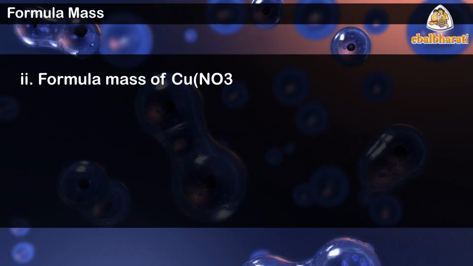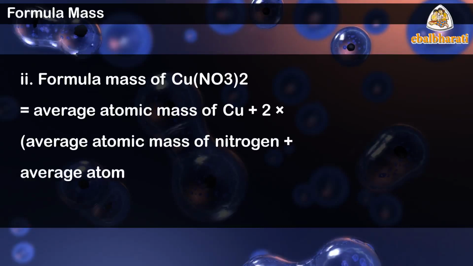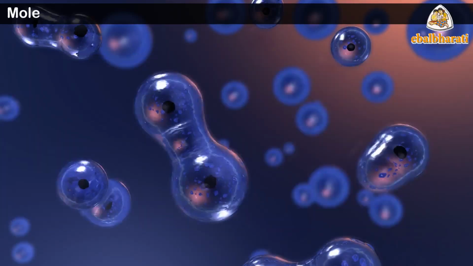Formula mass of Cu(NO3)2 equals average atomic mass of Cu plus 2 into average atomic mass of nitrogen plus 6 into average atomic mass of oxygen equals 63.5 plus 2 into 14 plus 6 into 16 equals 187.5 U.